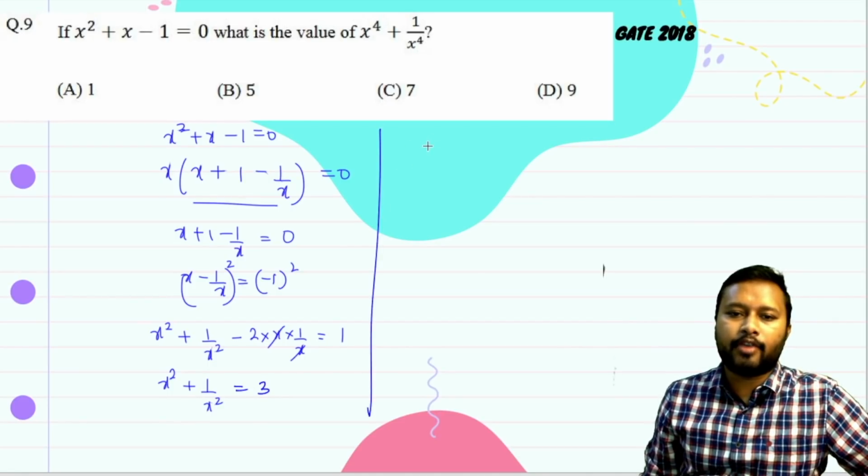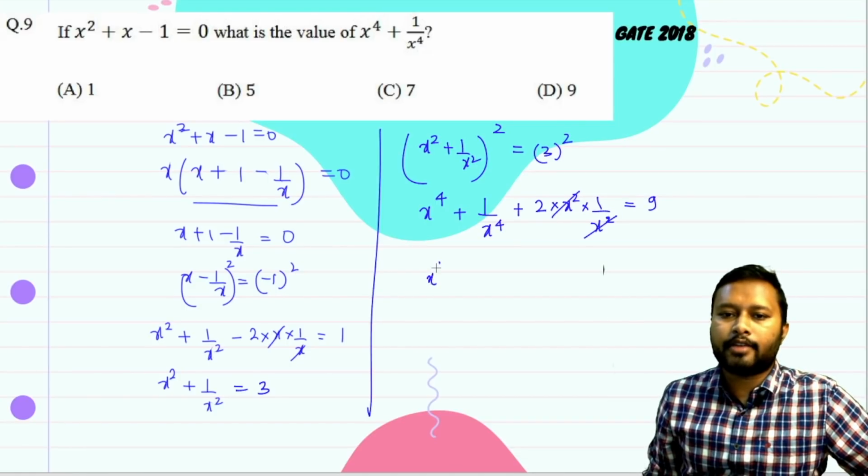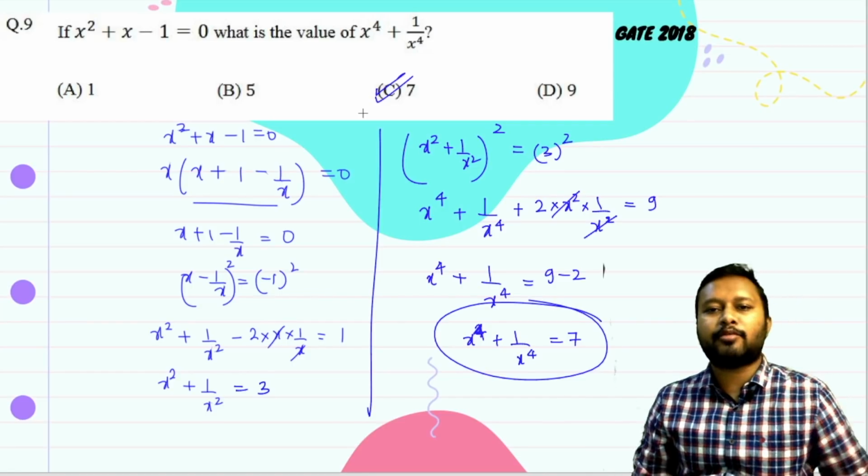Again, for the other part, you have to square this up. Square this whole thing: (x square plus 1 upon x square) whole square, and on the other side 3 square. So here you get x square squared is x to the power 4, 1 upon x square squared is 1 upon x to the power 4, plus 2ab, so 2 into x square into 1 upon x square. On the other side you get 9. This and this get cancelled out. x to the power 4 plus 1 upon x to the power 4 equals 9 minus 2, that is equal to 7. So the final answer is 7, option number C.